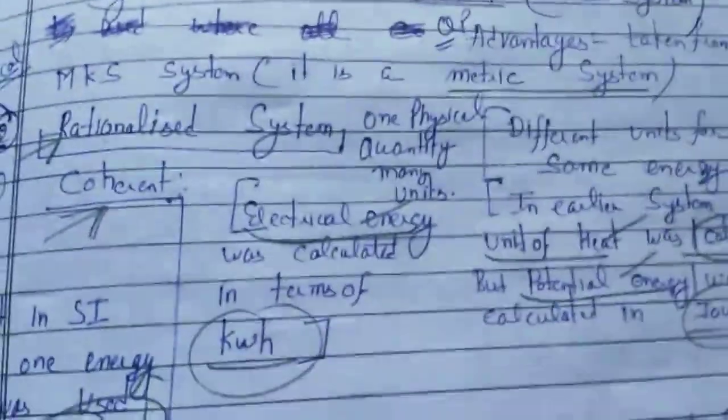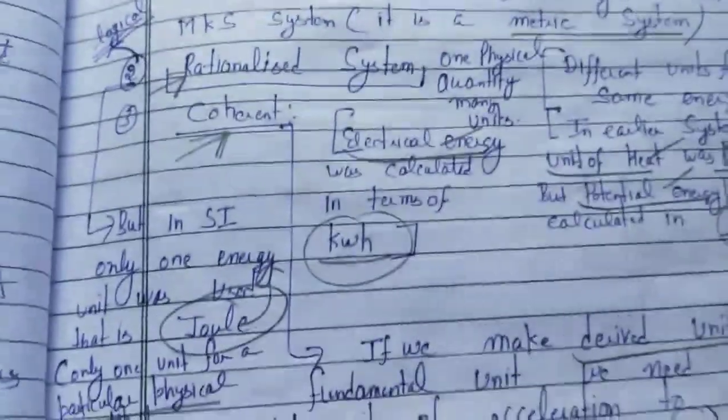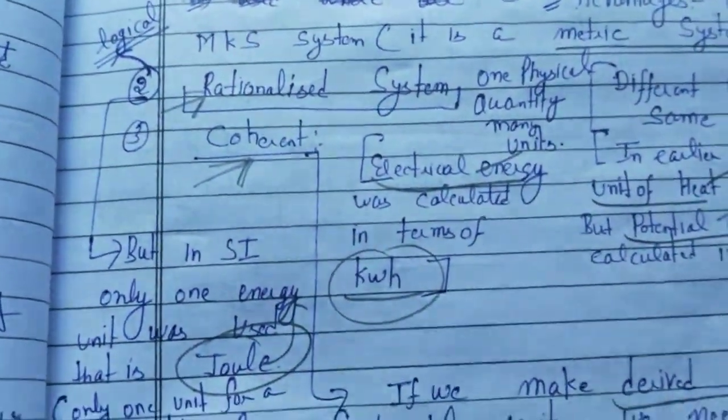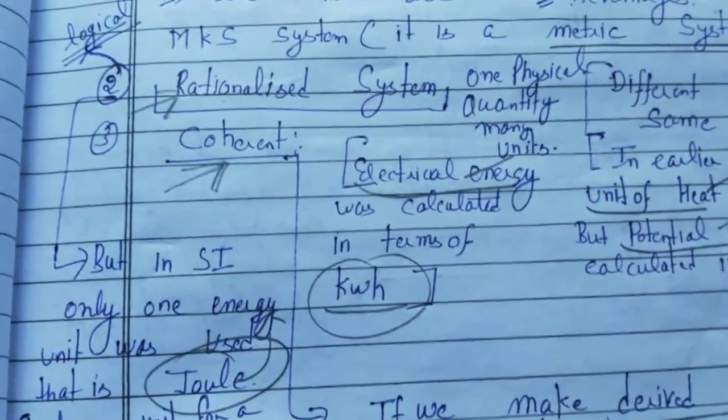Next is rationalized system. The SI unit is a rationalized system. Rationalized means only one unit is used for all kinds of energy. Different energies have the same unit. Third is coherent. The SI system is coherent.